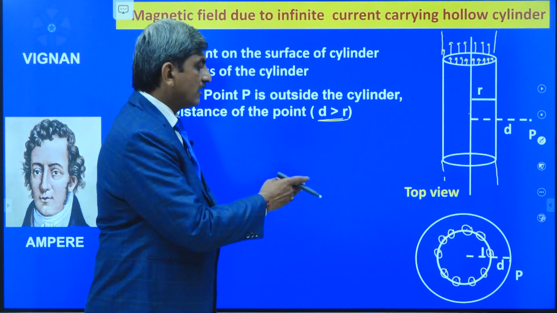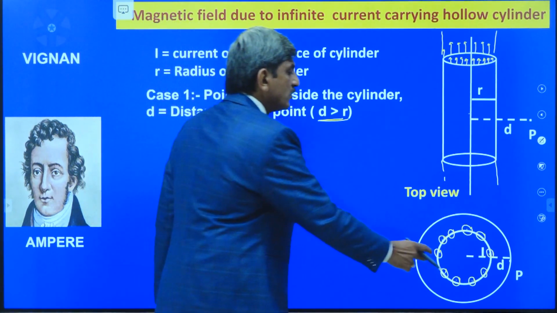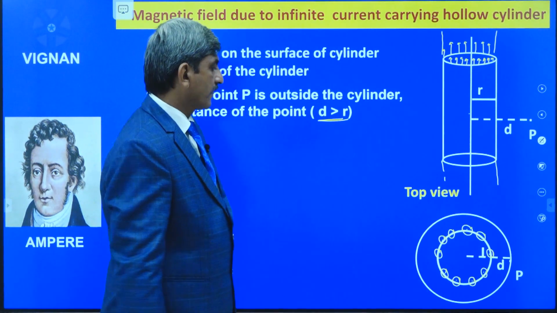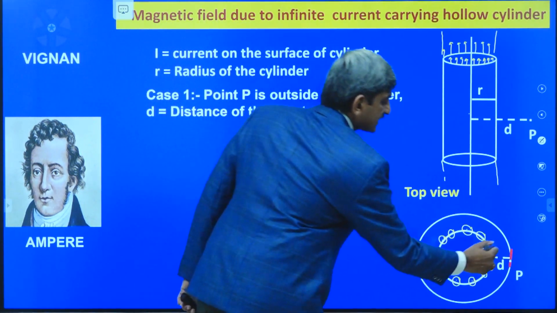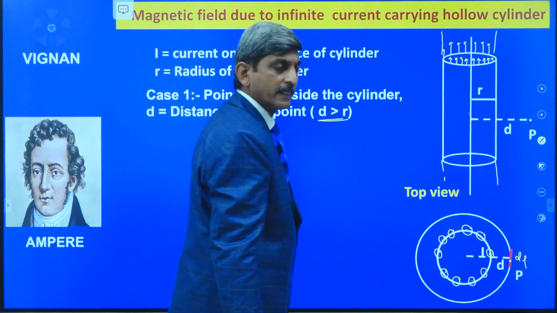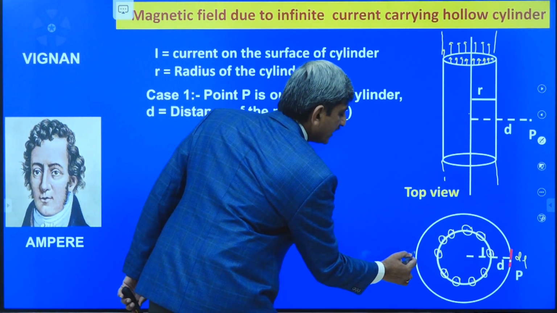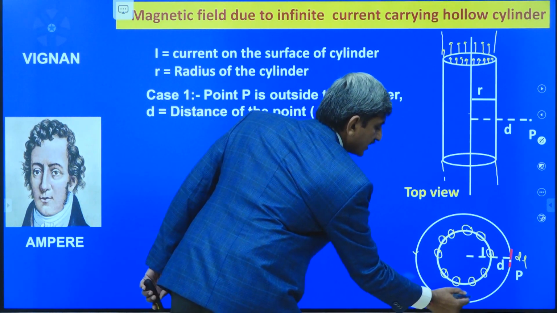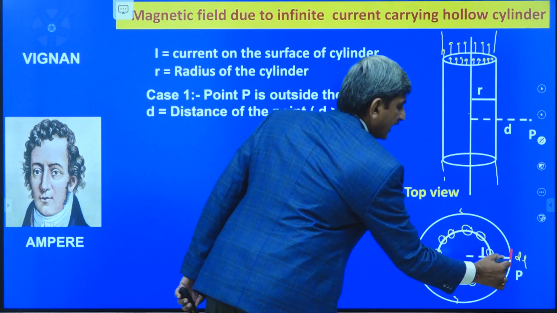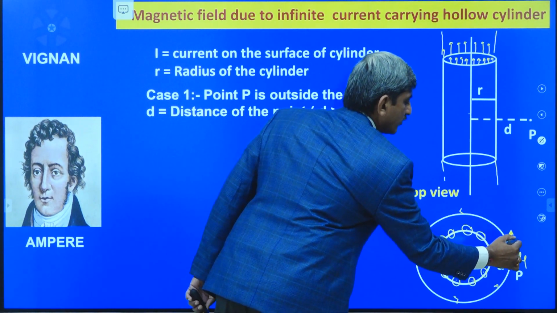Okay. Now for this loop I am going to apply Ampere's circuit law. For that, let us consider a small element of length dl. If we suppose we consider the loop in the anti-clockwise direction, what is the dl bar direction? dl bar is along the tangent direction and acting upwards like this.